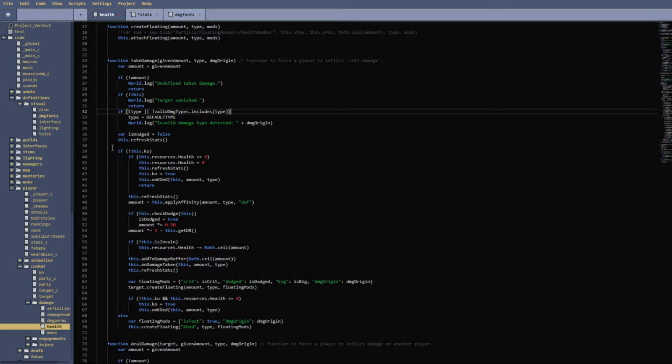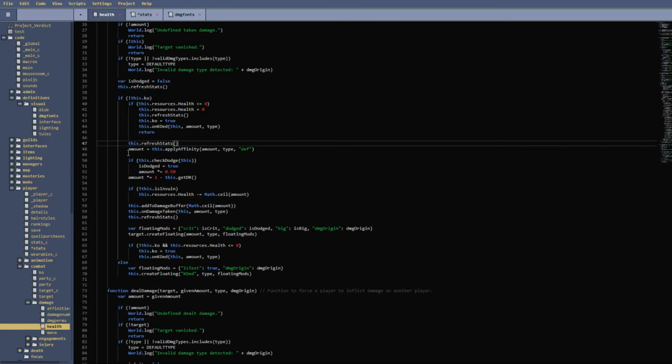Next up, we initiate the dodged variable. Initially this is false. I'll get to that more in a second. This is just setting it up. And then we refresh the stats to get ready. So, if we're not KO'd, which in this case we aren't going to be, if we have health above 0, which we do, so we're not going to worry about that, we refresh stats again. We could probably get rid of one of these. It's not that big a deal.